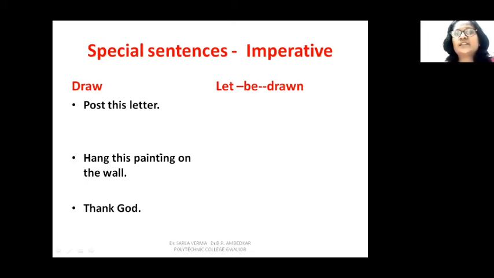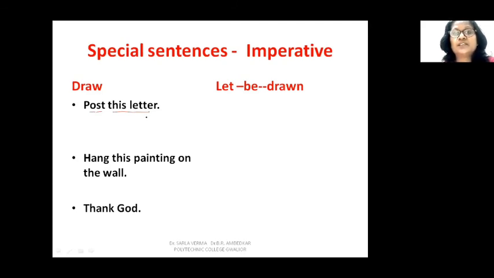We will use let, and then the object, and then be, and then the third form of the verb. So post this letter. Post is the verb, this letter is the object. Here the subject is not written, but it is understood.